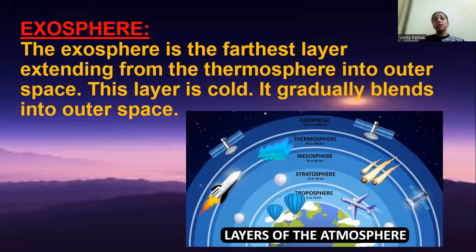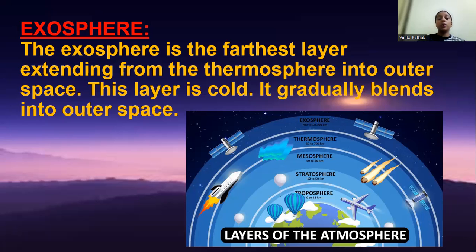So students, our next layer is the exosphere. The exosphere is the farthest layer, extending from the thermosphere into outer space. This layer is cold. It gradually blends into outer space. It is the last layer and the farthest layer in the atmosphere.